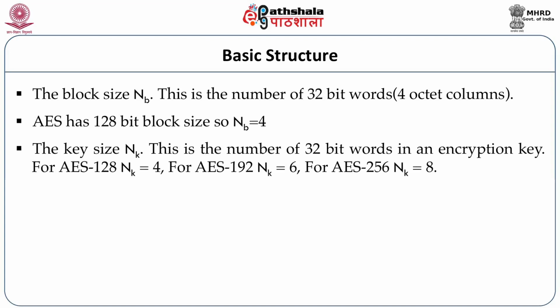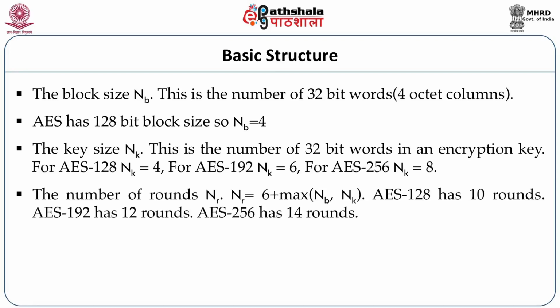This says the number of 32-bit words in an encryption key. So for example, if we are talking about AES 128, then NK, the number of words in the key, would be 4, because of 32-bit words, and 4 such words make a 128-bit size. If we have a key that is 192 bits long, then NK would be 6, because 32 into 6 makes 192. If we are working on a 256-bit key, then NK would be 8.